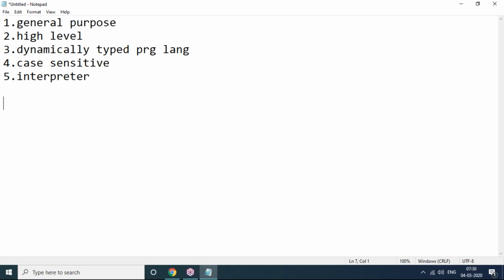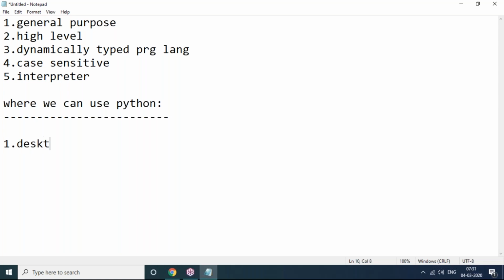And sir, where can we use Python actually? Python can be used in which kind of application development? We can develop lots of applications in Python. That's what I said, Python is general purpose. General purpose meaning what? If it is general purpose, we can develop any type of applications. Like, I want to develop desktop applications. Yes, undoubtedly desktop applications are possible to develop using Python.